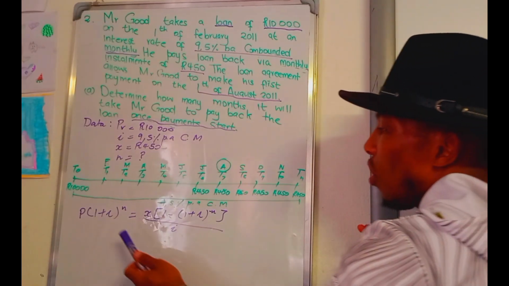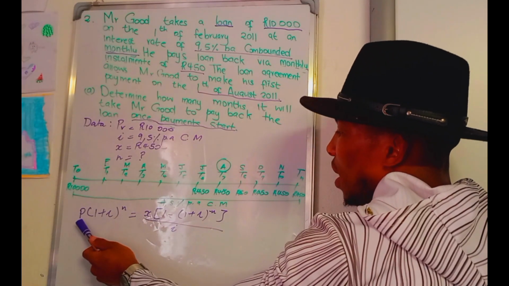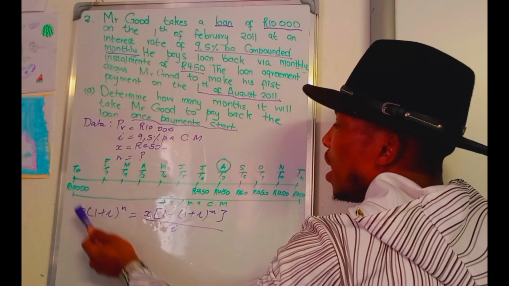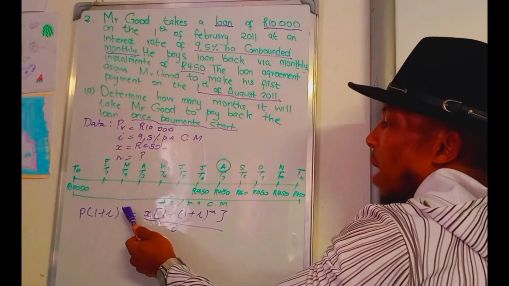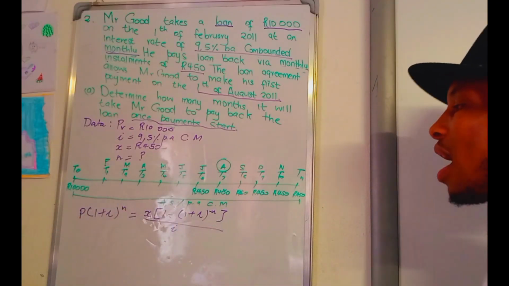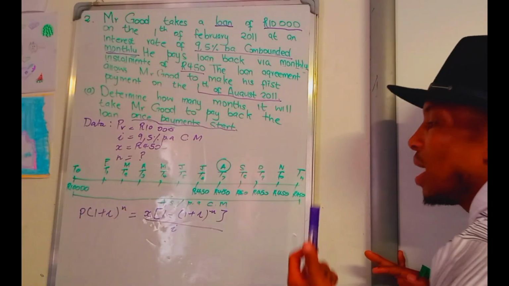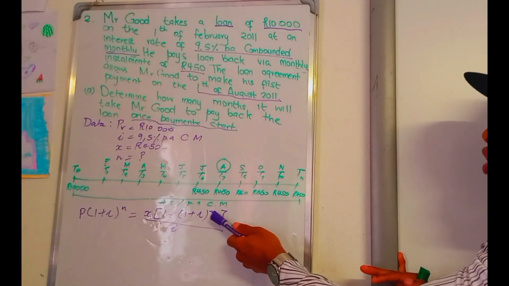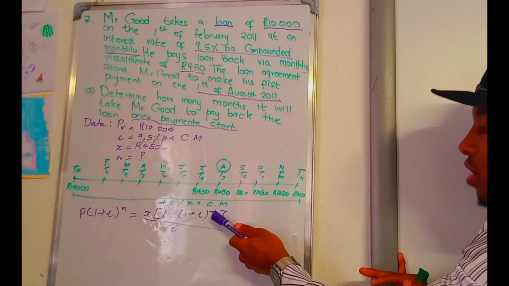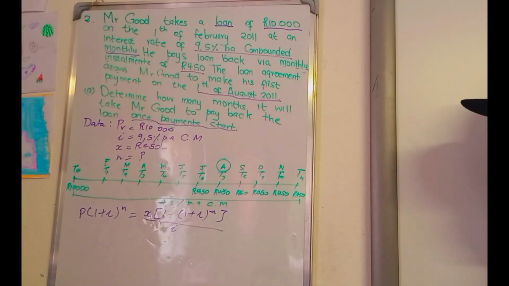Okay. Therefore, as you see here, P stands for the loan. Then we have the interest. This n stands for the number of payments that he missed. X is the equal payment that he's going to make. Then the interest is simple. Then this is the total number of payments that he is going to make to settle the loan. All right. Let's go.